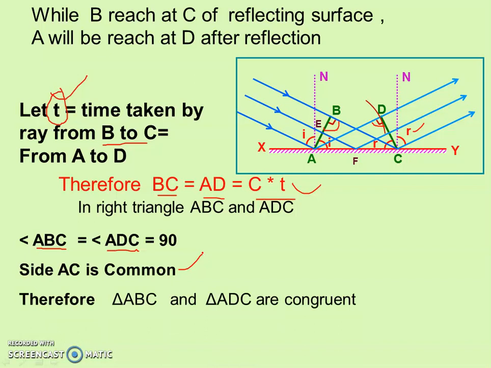If AC side is common, then triangle ABC and triangle ADC are congruent, right? If these triangles are congruent, it means the angle I is equal to angle R. So this is the law of reflection. So we can prove the laws of reflection with the help of wavefront theory, Huygens wave theory, right?